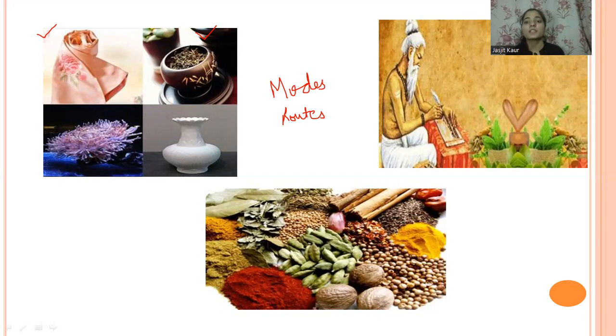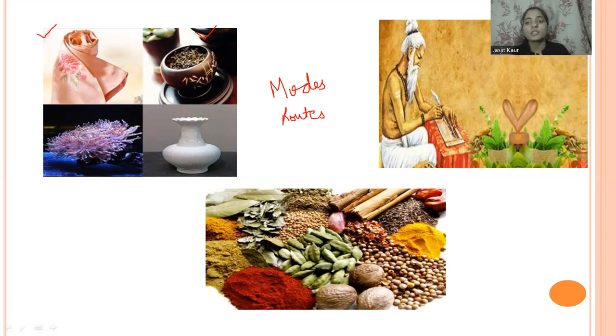So, as we know, nowadays we have different modes of transportation through which we are able to transfer knowledge or commodities very easily from place to place. Like knowledge is being transferred through social media also. That can be one thing nowadays. But at that time we did not have a very developed transportation system. So at that time, which two modes of transportation do you think the people of ancient times adopted for transporting goods or commodities from one place to another? You can write your answer in the comment section.